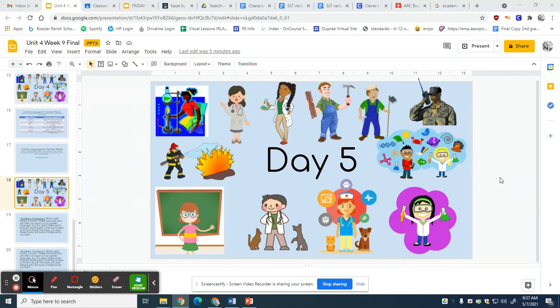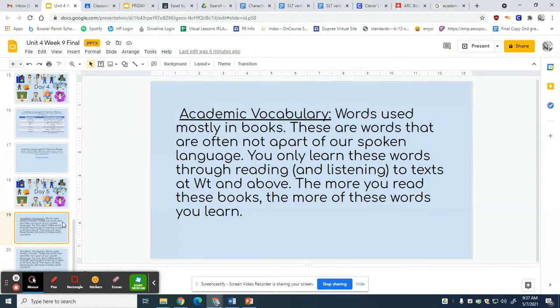We have reviewed a different aspect or skill that we've learned throughout this week, every day. I want to talk about academic vocabulary today. That's something that we've talked about in this unit. So, what is it? Academic vocabulary is words used mostly in books. These are words that are often not a part of our spoken language. You only learn these words through reading and listening to texts at White and above. The more you read these books, the more of these words you learn.